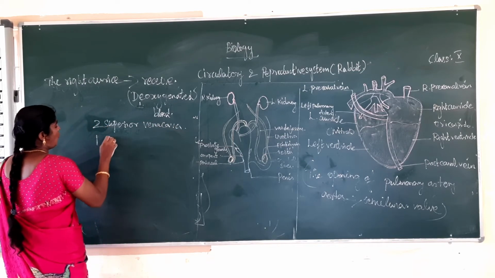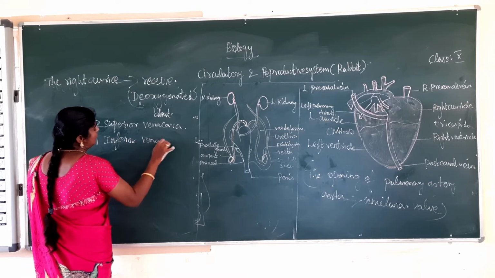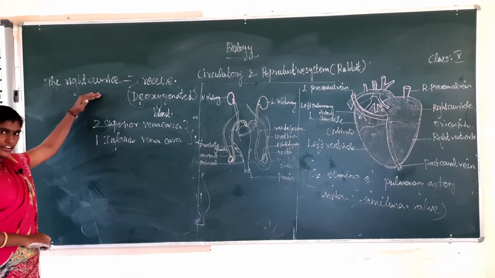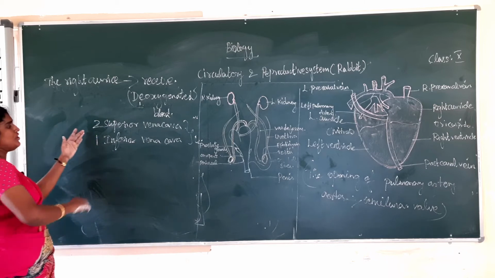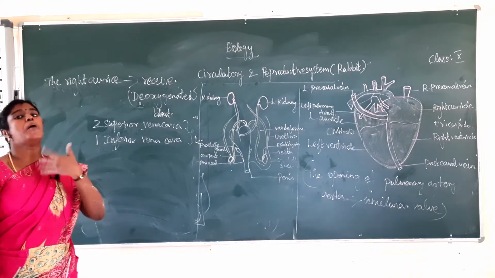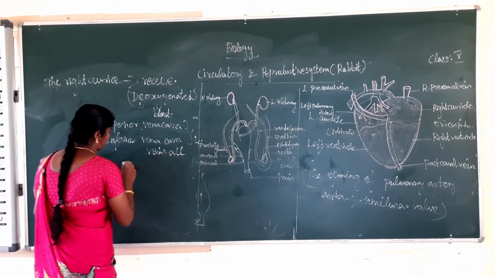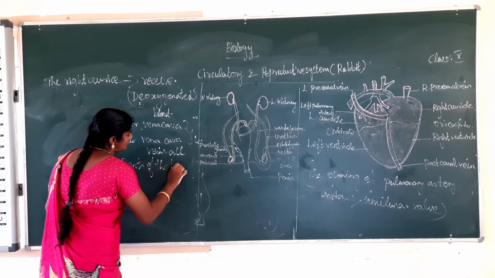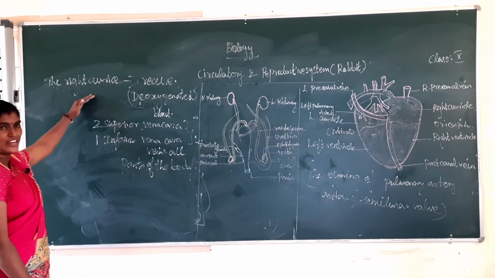Next one, inferior vena cava. It is very important. The right auricle receives deoxygenated blood from the superior vena cava and inferior vena cava, veins from all parts of the body. Okay, do you understand the right auricle?